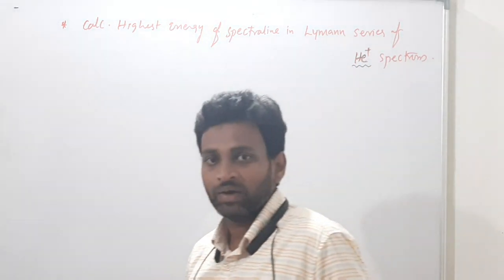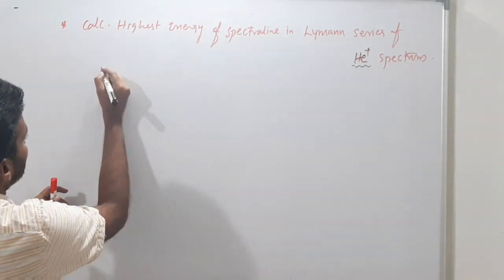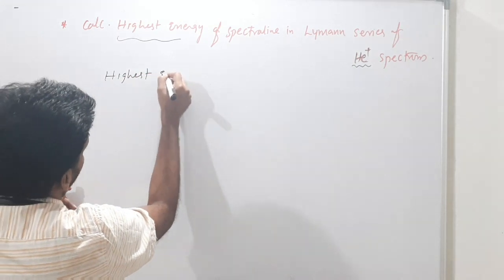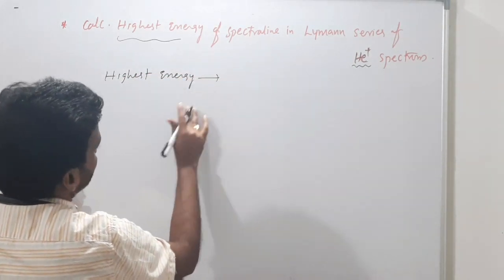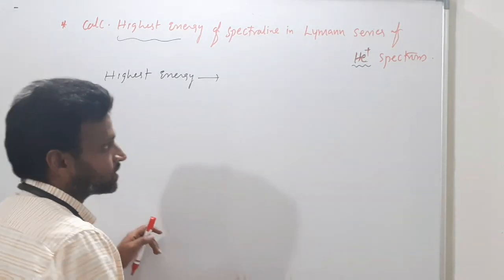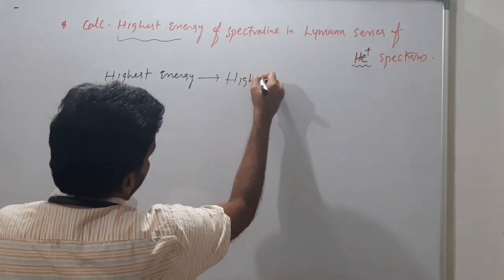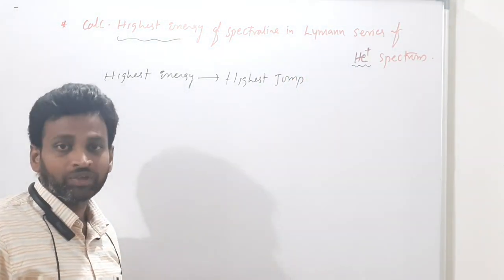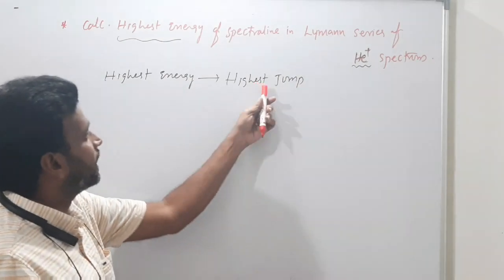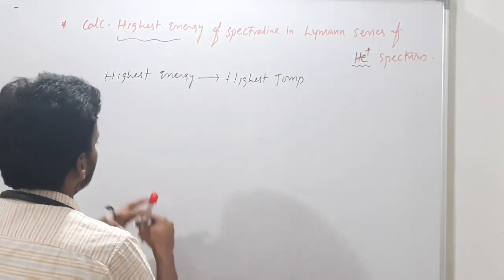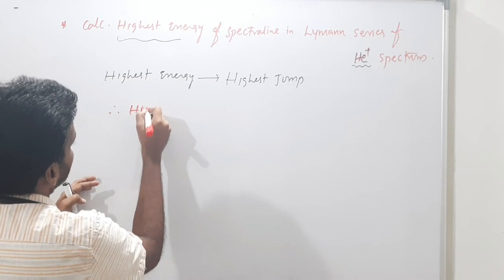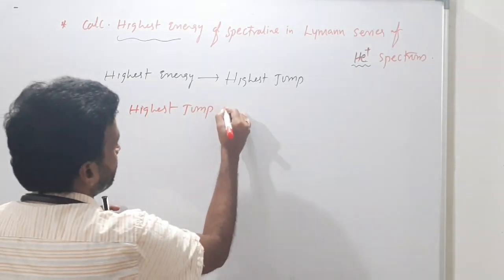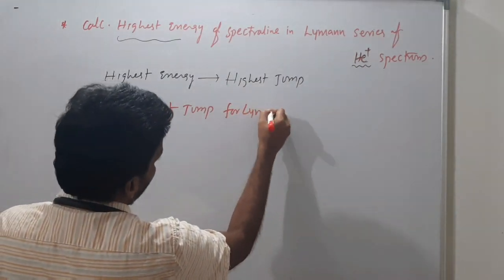Okay. Now what is being asked here? Highest energy is asked. Which jump will give the highest energy? The highest jump will give the highest energy. Therefore, what is the highest jump for Lyman?